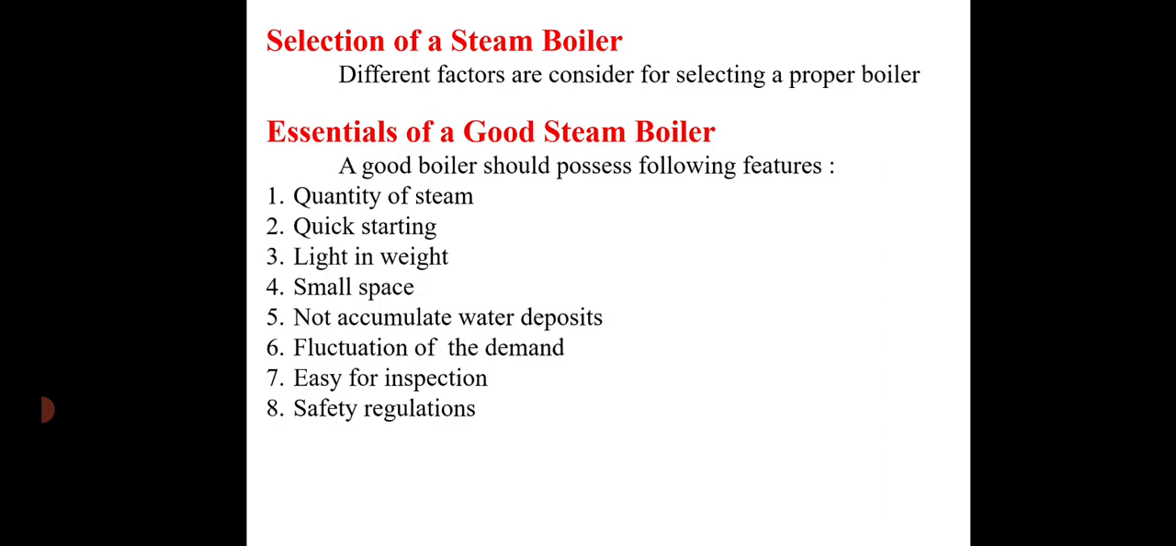Then safety regulation. It should comply with the safety regulations as laid down in the Boiler Act. Then installation. It should be easy to install. Then it should be transferable, that is, a boiler should be easily transferred from one place to another whenever required. And eleventh, less attention. When the boiler is in operation, it should require less attention. These are the essential characteristics of a good steam boiler.